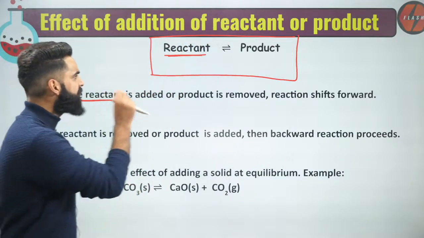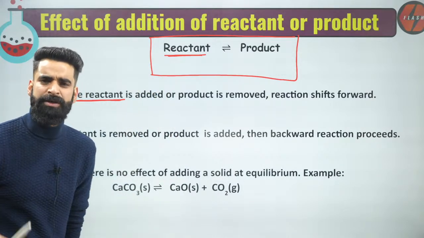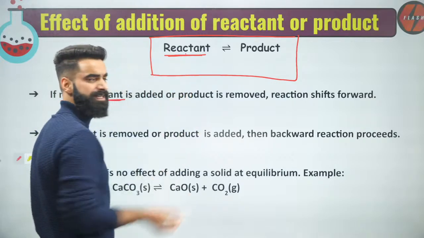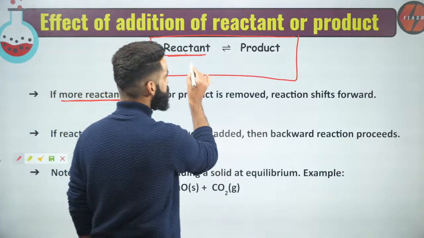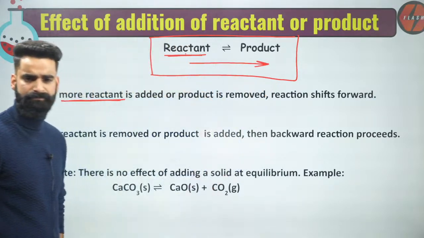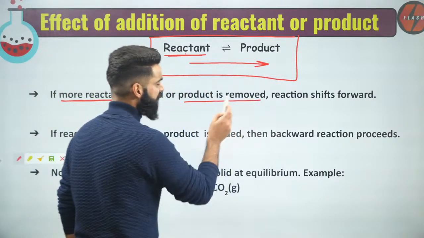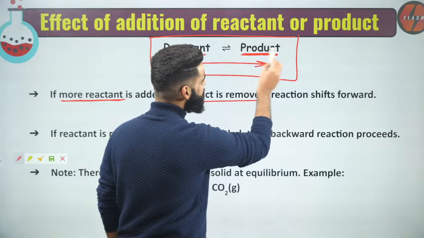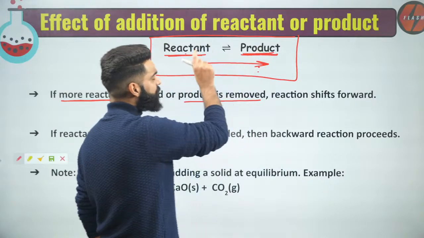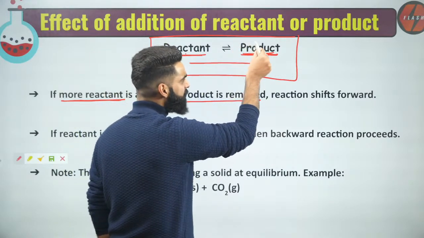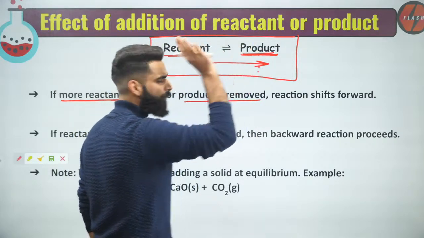So first of all, if I want to increase the concentration of reactant, what is equilibrium going to do? Equilibrium is going to decrease the concentration of reactant. How? When it leads the reaction to proceed in the forward direction. Yes, very simple. At the same time, if product is removed, if I decrease the concentration of product, equilibrium will try to increase it. How? When it moves this reaction in the forward direction.